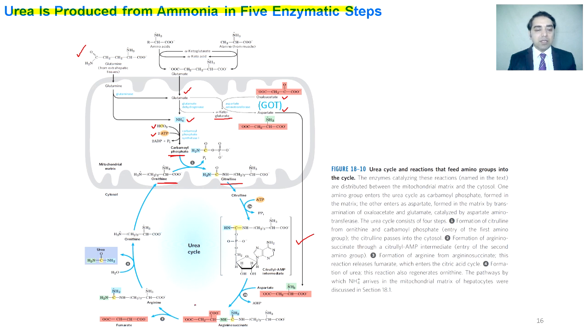This argininosuccinate is converted into two products. One is fumarate that is excreted from the cycle, and the other one is arginine that is kept in the cycle. This arginine is converted into ornithine and into the urea. Urea is released from the cycle and ornithine is kept in the cycle. This ornithine goes to the mitochondria, and this way this cycle continues.